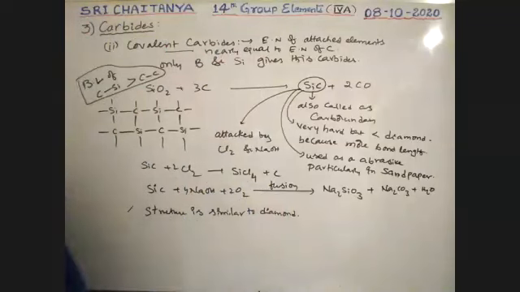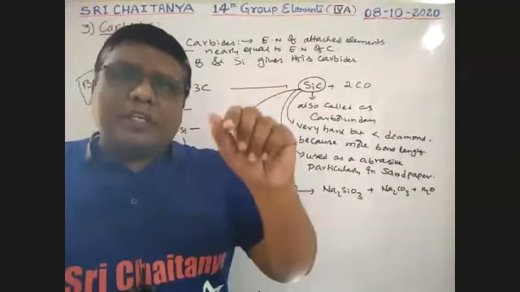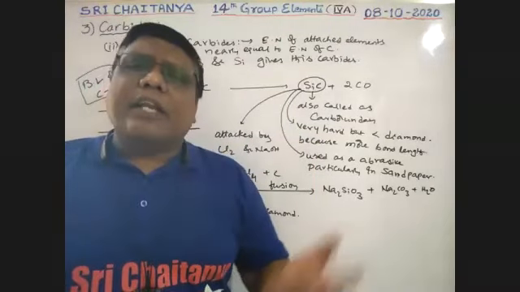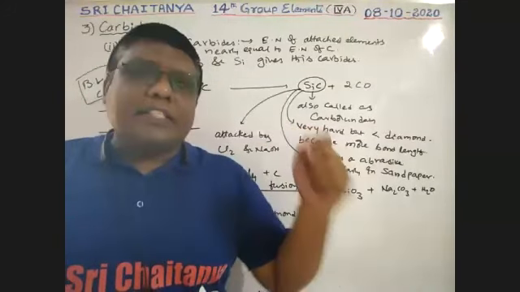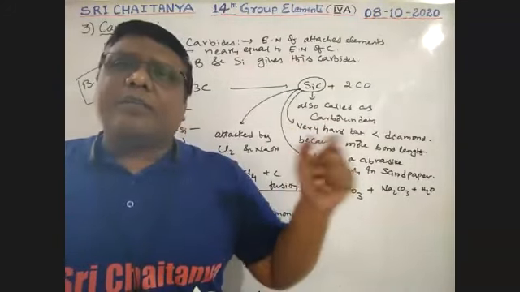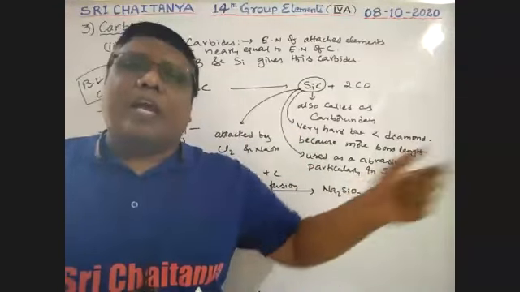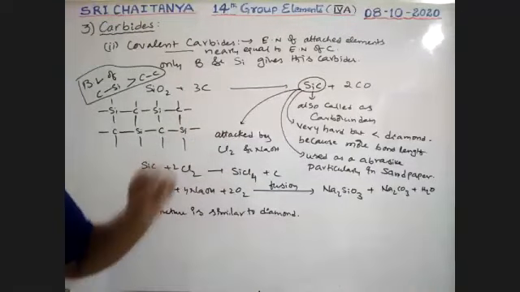So particularly in sandpaper, this is used as abrasive. In diamond, the CC bond is there, but here the SiC bond is there. So diamond has the CC bond, here the SiC bond. That's why the SiC bond is compared with diamond. Okay, so this is about carborundum and its information.